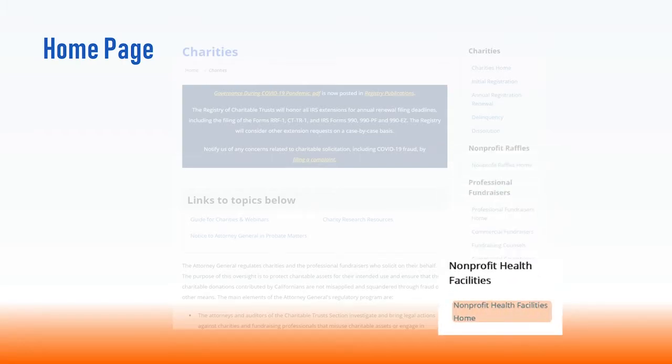The Nonprofit Health Facility Transaction Notices section lists notices of any sale or transfer of a healthcare facility owned or operated by a nonprofit corporation. This section also contains relevant laws and regulations.